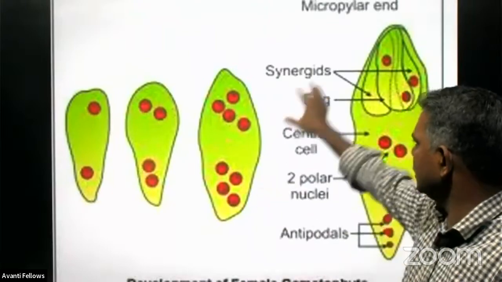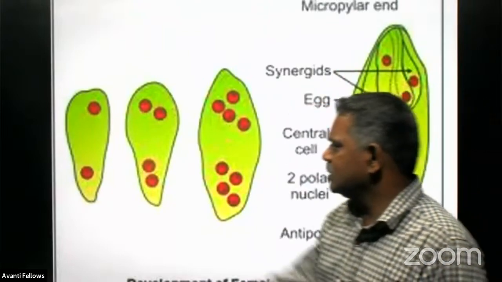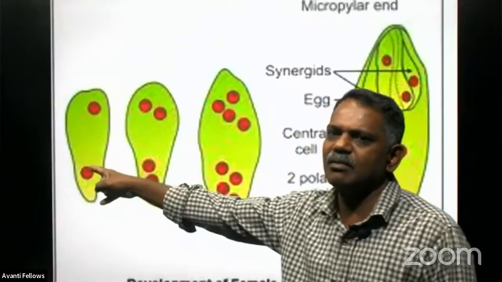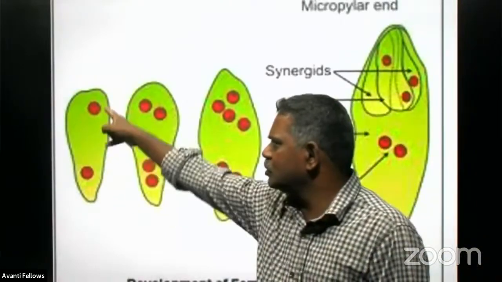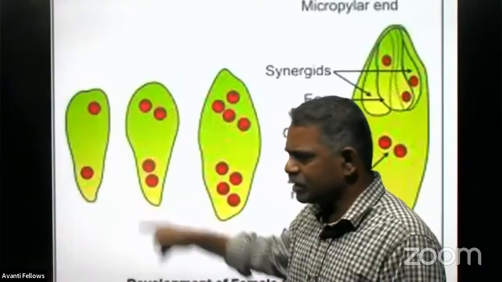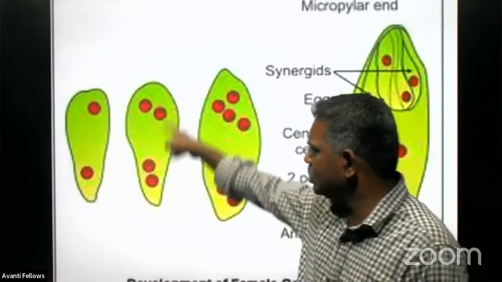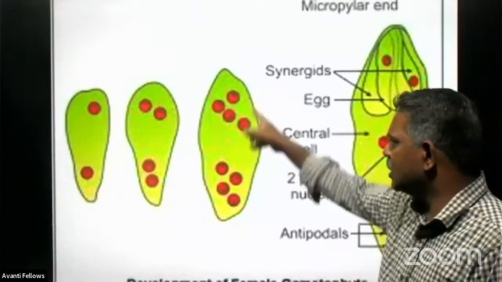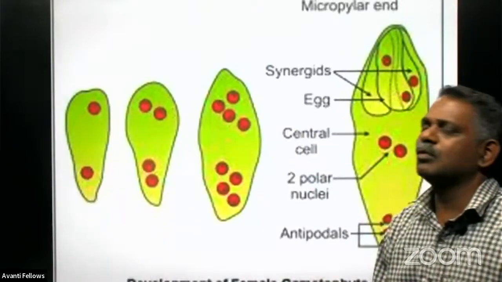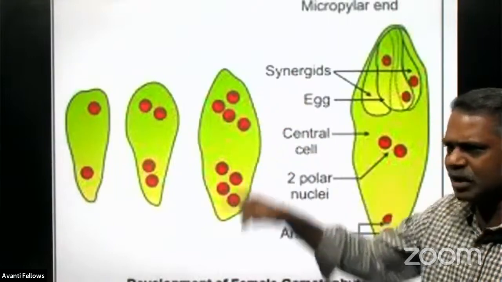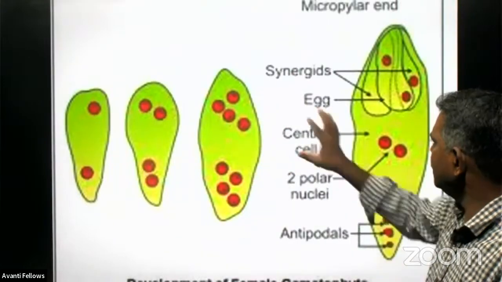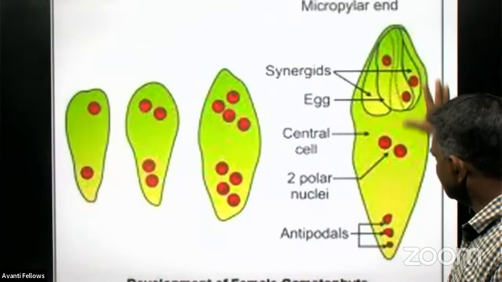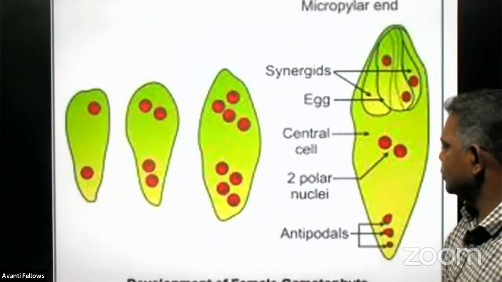Then these are the events happening here. This is the first division of the nucleus of the functional megaspore mother cell, producing 2. Then it goes for the second mitotic division, producing 4. Then it goes for the next mitotic division, the third one, and produces a total of 8 nuclei inside the functional megaspore cell. And these 8 nuclei will arrange inside the cell in 3 places.